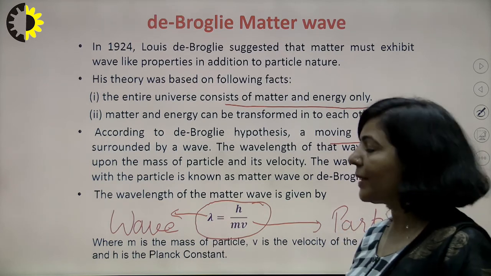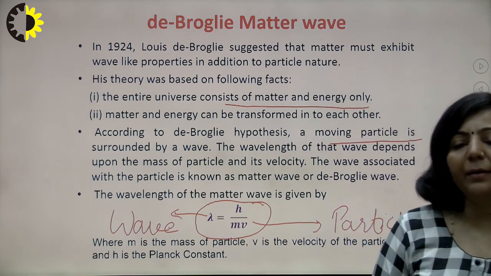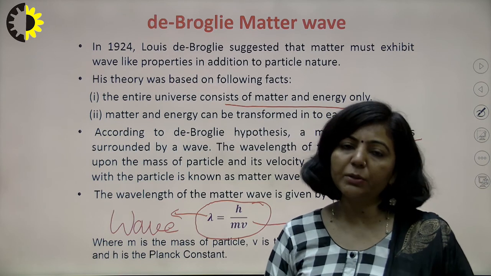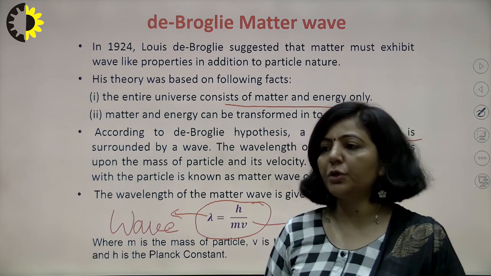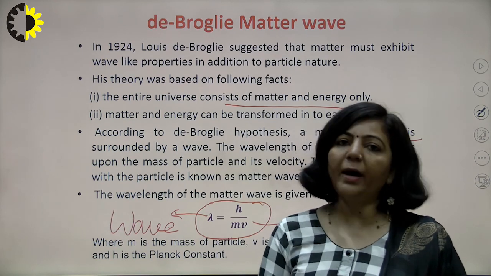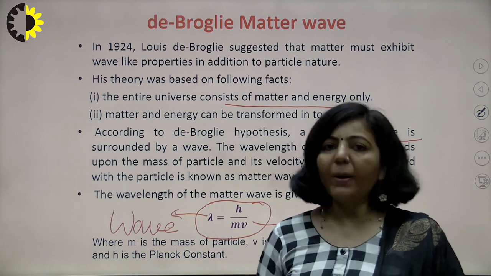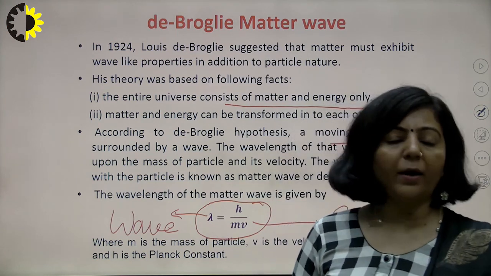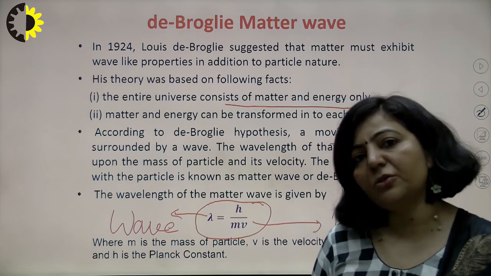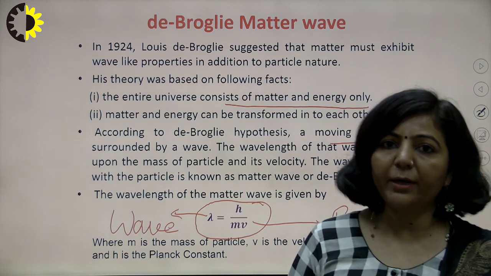So in our next lecture, I am going to discuss this de Broglie matter wave in detail, and then we will write the de Broglie wavelength in terms of different parameters. So that's all for today. Just go through the classical theory on the basis of which you have Wien's radiation law and Rayleigh-Jeans law, then the drawback of that theory, and then the new theory proposed by Planck, on the basis of which you have Planck's radiation law, which can explain the entire black body radiation spectrum.